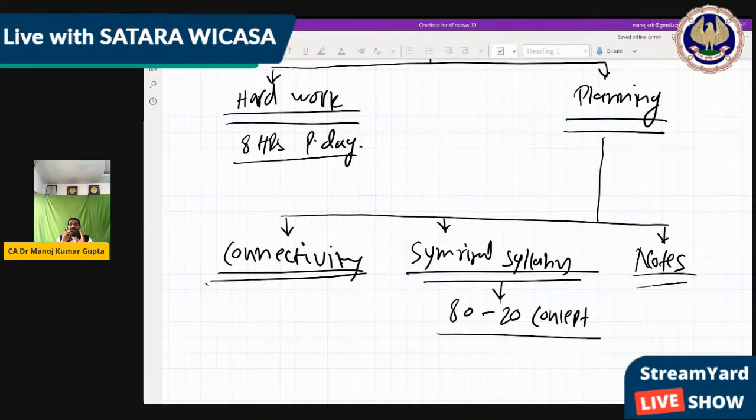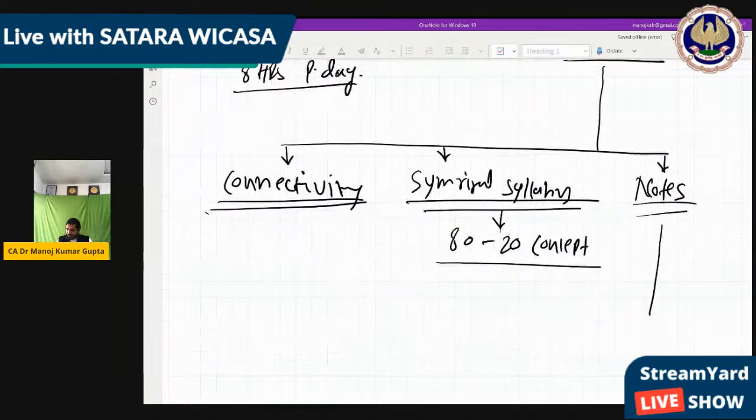And if you make those notes, that gives you future security for revision, for anything which you have doubt about in the future. That's why I always say, the first time, we require lots of time for study. But once you complete as per the Manoj ka FR concept, Manoj ka FR is a brand name, right? After that, for revision, you do not require that much time. For revision, you maximum require 5% time of your original time. But that is possible only if you make those notes. Okay? So notes, we have divided into 3 parts. Actually, in notes, we have to make 3 notebooks.